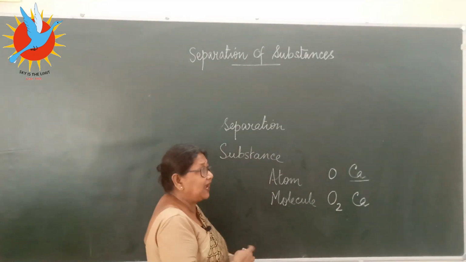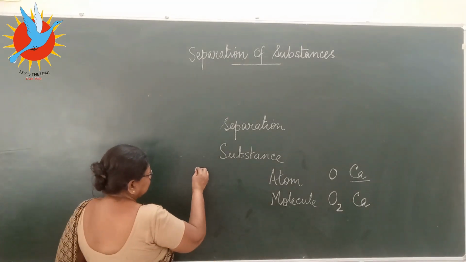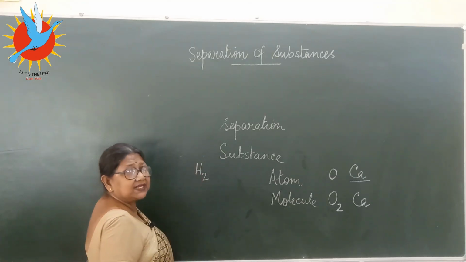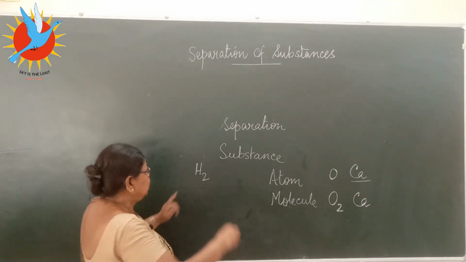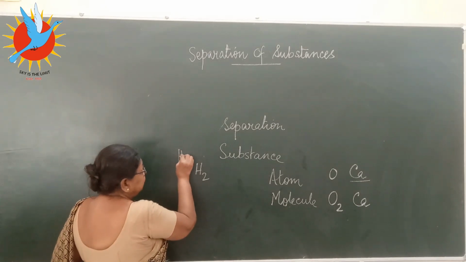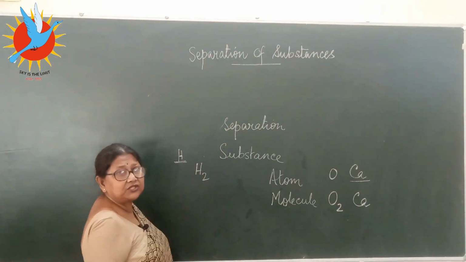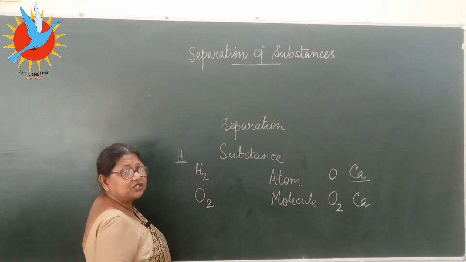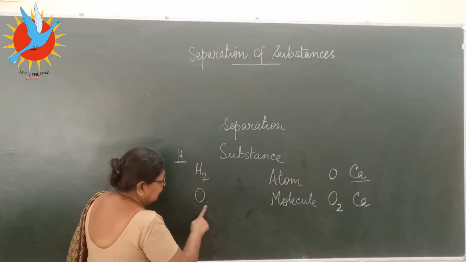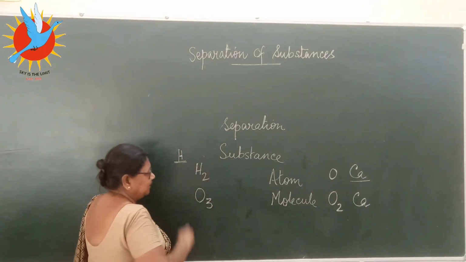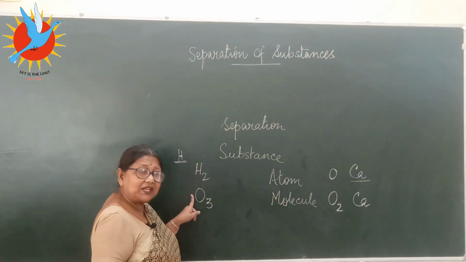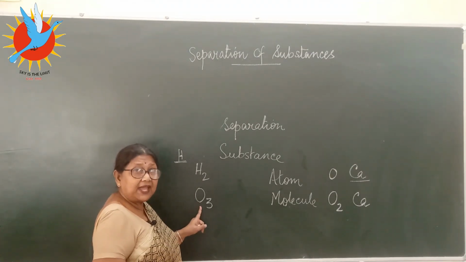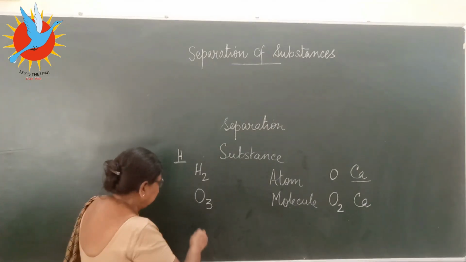Now, molecules, just as I said, molecules are made out of atoms. Now, interestingly, I'll give you 4 examples. Let's take, what is this? One molecule of hydrogen, whereas H is the symbol or one atom of hydrogen. I write O2. This is also oxygen, 2 atoms. But if I make it O3, that means one molecule is made out of how many atoms? 3 atoms. This is ozone. 3 atoms making one molecule.